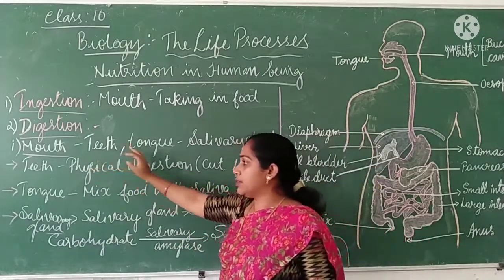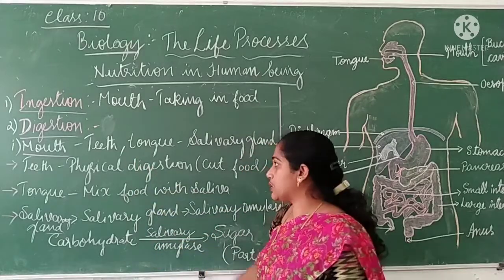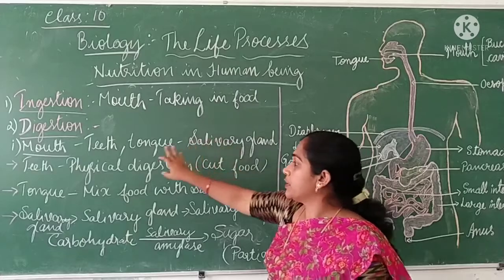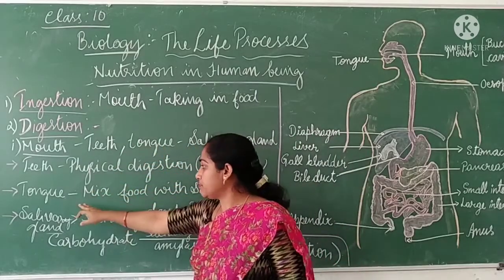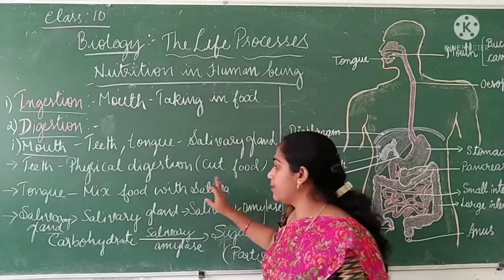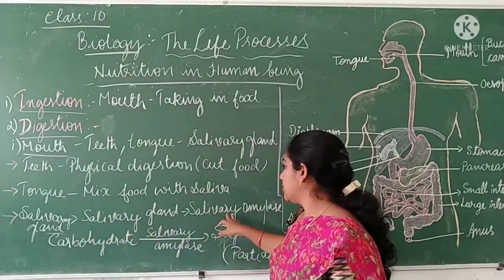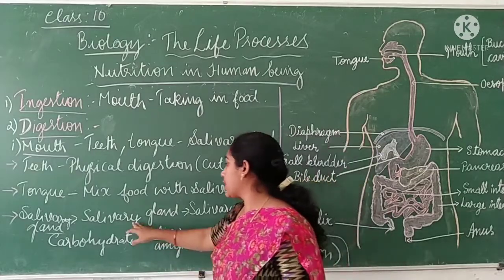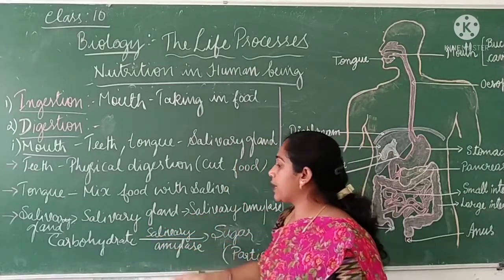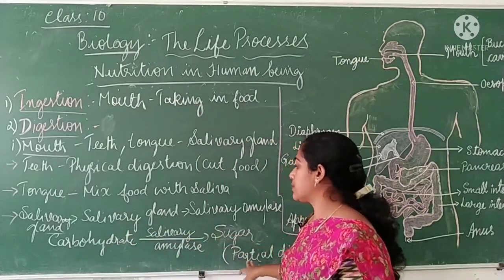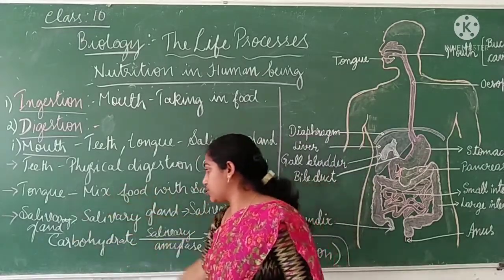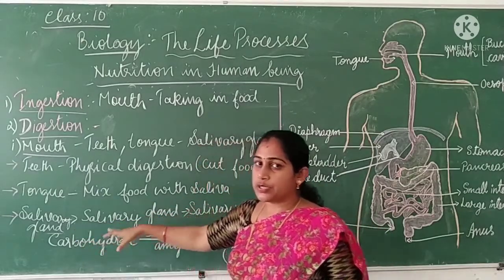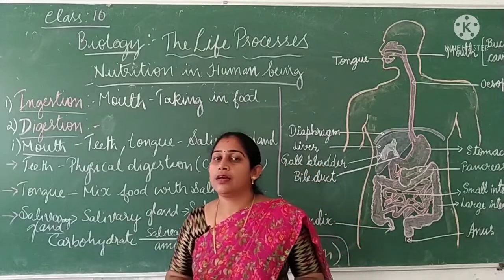So in the mouth, three things are there which will help in digestion. One is teeth, the other one is tongue, and the third one is salivary gland. Teeth help in cutting the food, tongue helps in mixing the food with saliva, and salivary gland helps in breaking down the carbohydrate. Salivary gland produces salivary amylase, which will break down the carbohydrate into simple sugar. So the chemical digestion is happening by the help of salivary gland. So digestion actually begins in the mouth itself.